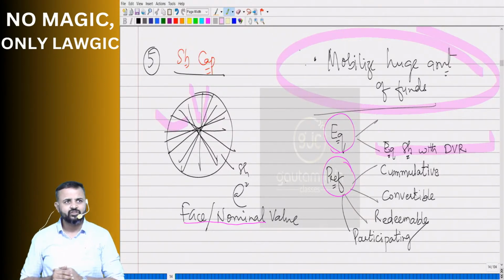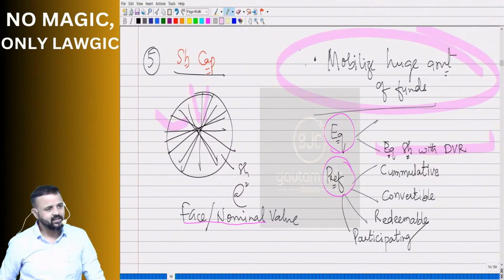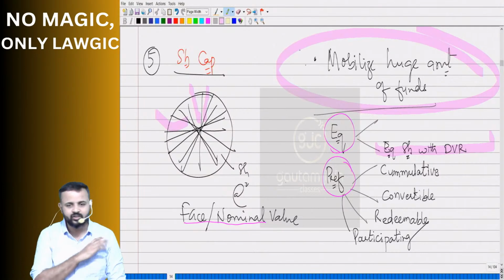Acha sir. So there will be some differentiation in voting rights. Yes, but those are exceptional cases. And we will discuss in detail about this. In which chapter? Share capital and debentures, chapter number 4. There we'll talk about it.